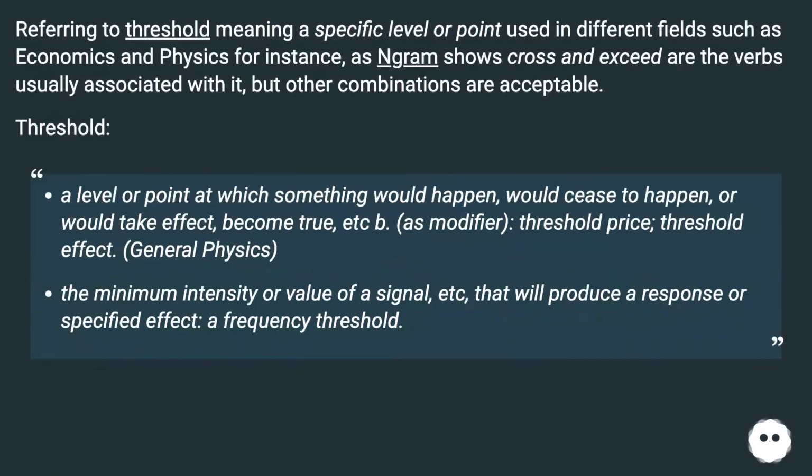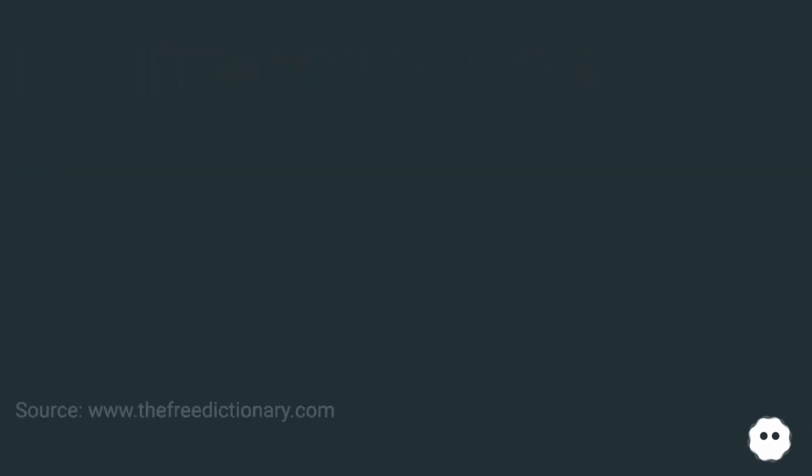Referring to threshold meaning a specific level or point used in different fields such as economics and physics, for instance, as Ram shows, cross and exceed are the verbs usually associated with it, but other combinations are acceptable. Threshold: a level or point at which something would happen, would cease to happen, or would take effect, become true, etc. As modifier: threshold price, threshold effect. In general physics, the minimum intensity or value of a signal, etc., that will produce a response or specified effect, a frequency threshold. Source: www.thefreedictionary.com.